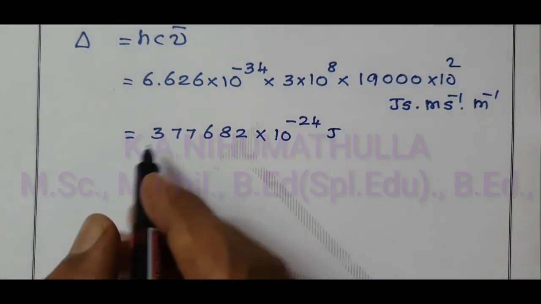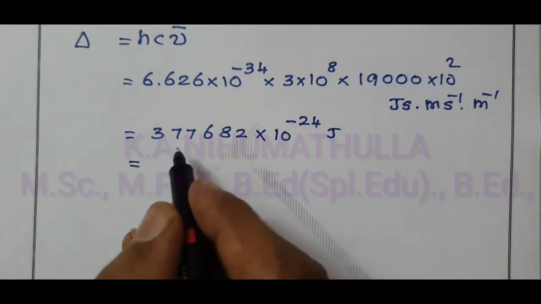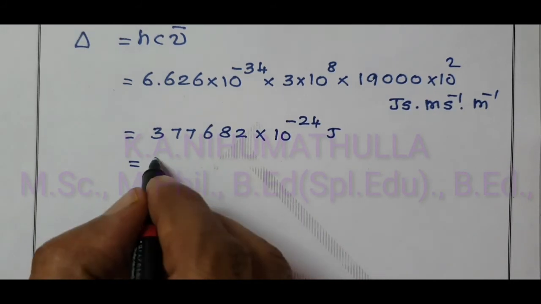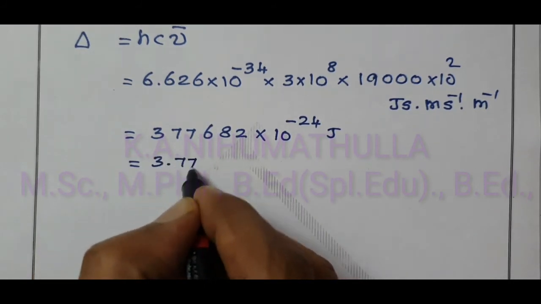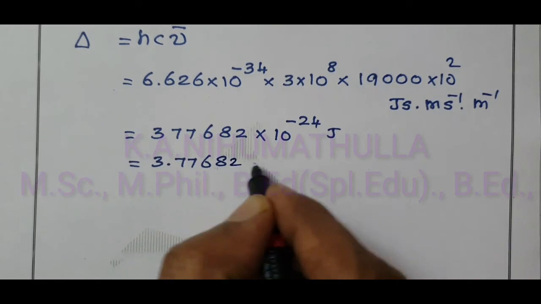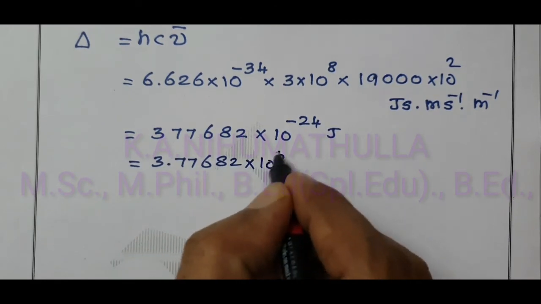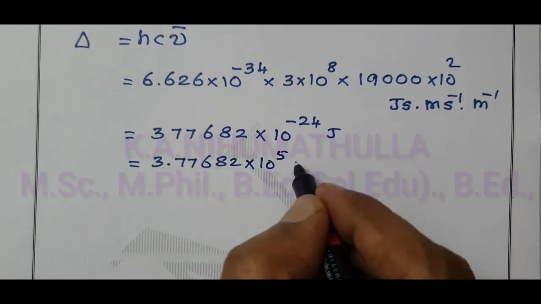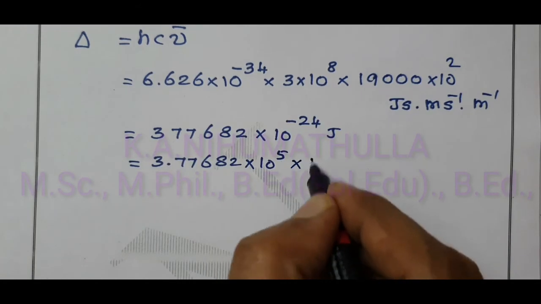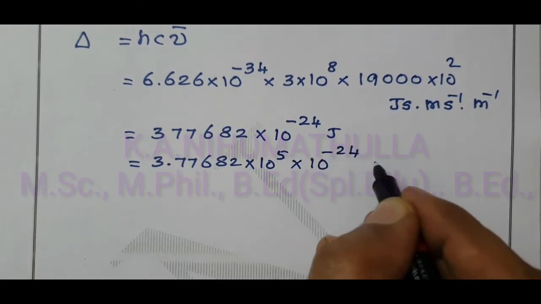When you put a point after the first digit to write the value in the scientific method, 3.77682 into 10 power 5 into 10 power minus 24 joule.